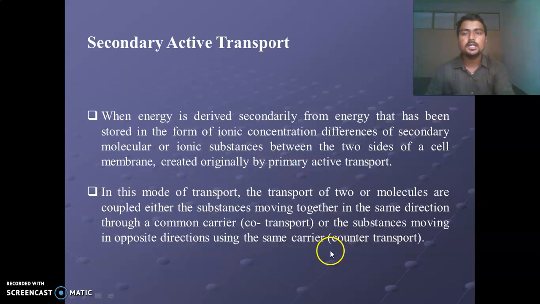The second one is secondary active transport. This is the second type of active transport, in which the energy is derived secondarily from energy that has been stored in the form of ionic concentration differences of secondary molecular or ionic substances between the two sides of the cell membrane. It was originally created by primary active transport.